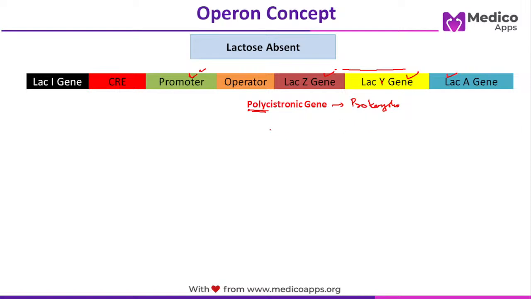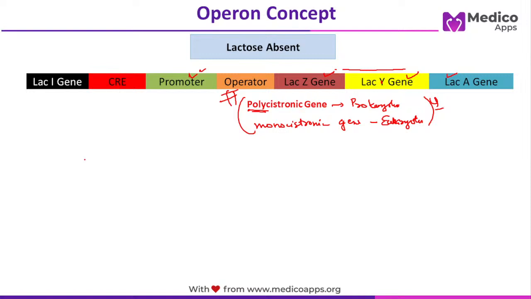Understood? As opposed to a monocistronic gene, where each gene will have its own promoter sequence, and this is a characteristic of eukaryotes. So again, polycistronic gene, monocistronic gene, seen in prokaryotes, eukaryotes. This is a very important question. Is everybody clear? What is a polycistronic gene?